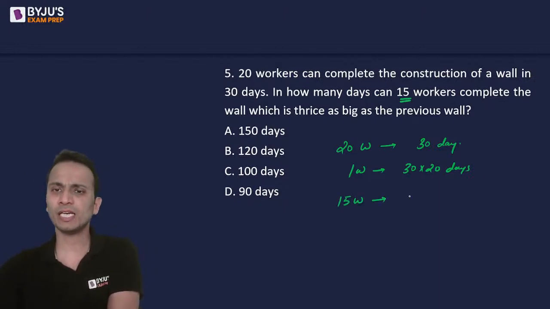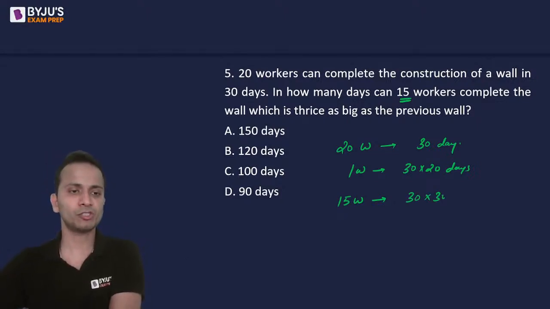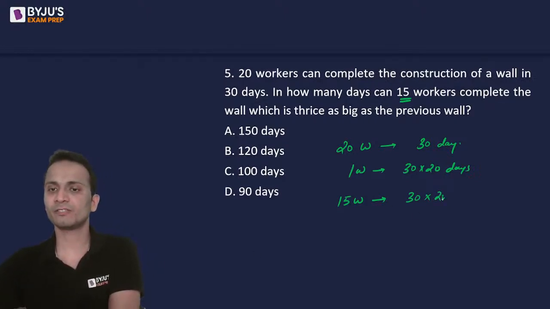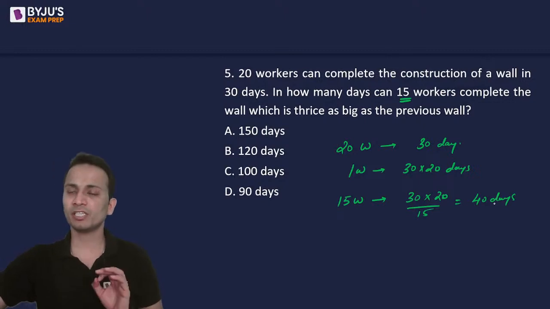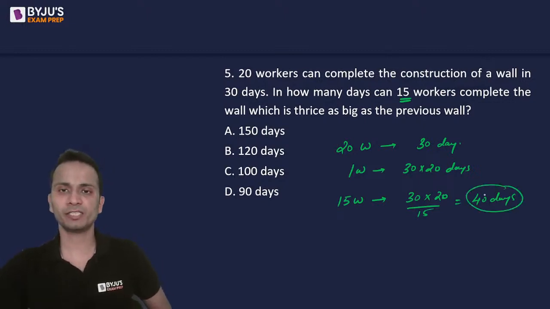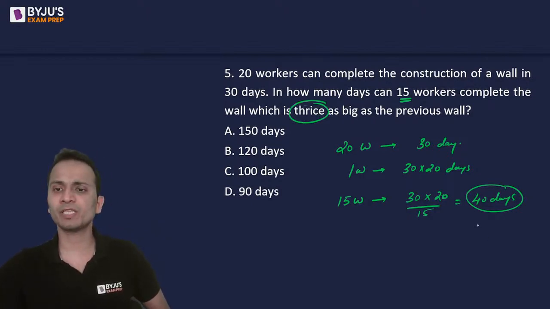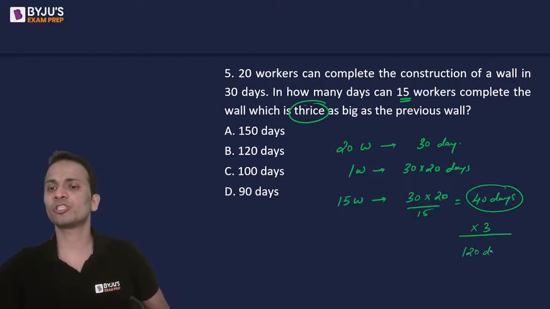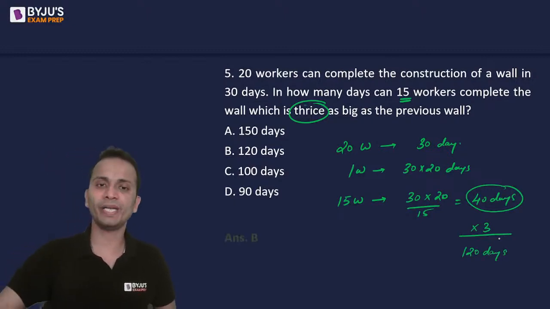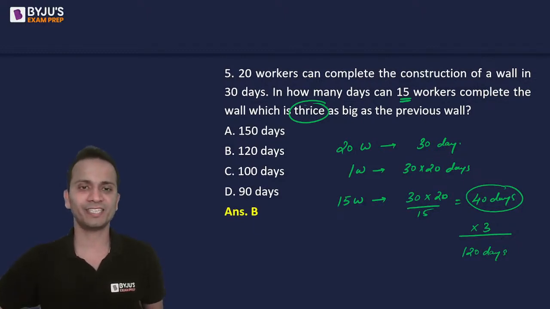So 15 workers can finish the same piece of work in 30 multiplied by 20, I'm sorry, 30 multiplied by 20 divided by 15, right? So this will come out to be 40 days. So 15 workers can finish the same piece of work in 40 days. But the work is not same, the work is thrice as big. So if the work is thrice as big, the number of days will be multiplied by 3, and the correct answer for this question should be 120 days. And yes, this is the correct answer.